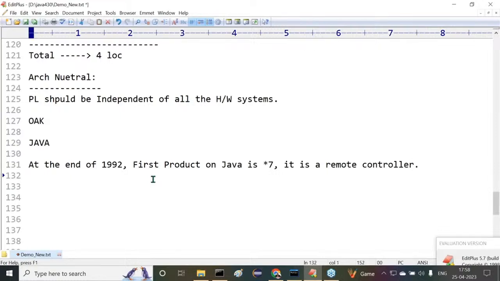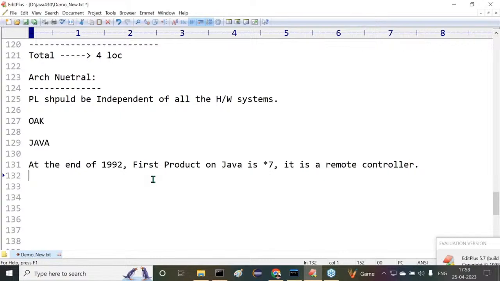But what is the status of it now? It is a failure product. It's totally a failure product. Sun Microsystems waited nearly 1.5 years to find a customer to take the Star 7. But they didn't identify even a single customer to take the Star 7.